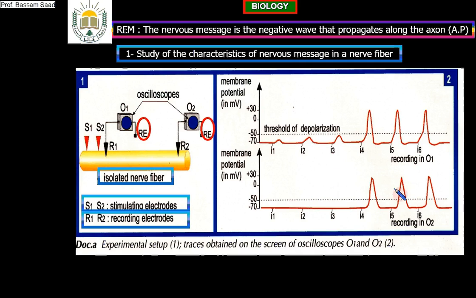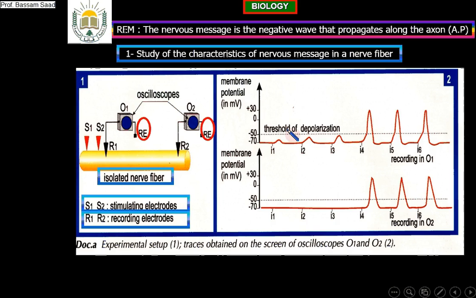Very good. No, because we are not observing any action potential for I1, I2, and I3. But for I4, yes, we observe an action potential. But I1, I2, I3 are not producing action potentials. Look, they do not reach the threshold of depolarization.